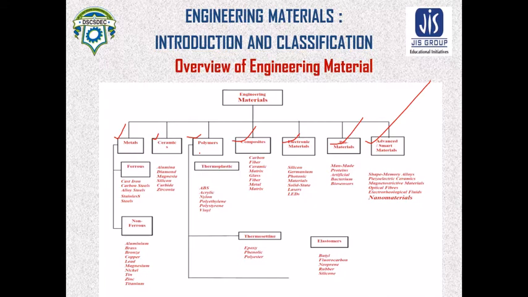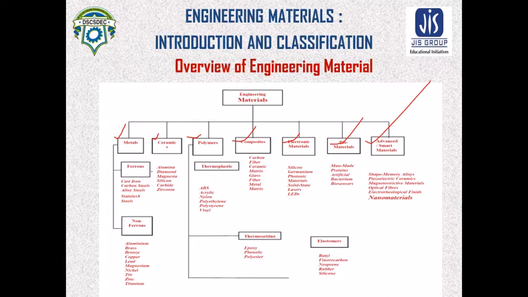So the materials, in case of metals, there is ferrous metal. Ferrous metal or ferrous alloy means those alloys have iron as a base material. So what are those? Cast iron, carbon steel, alloy steel, and stainless steels are examples of the ferrous metal.